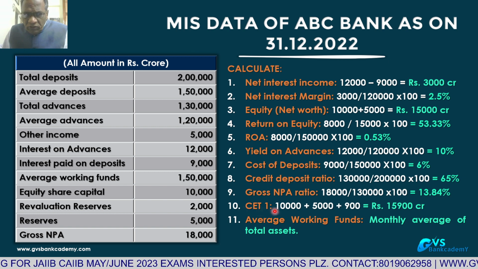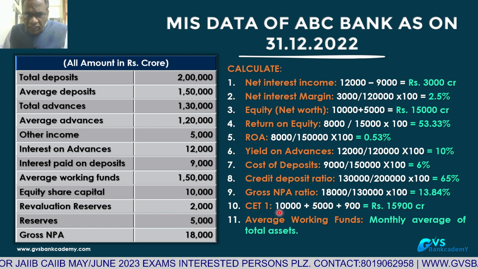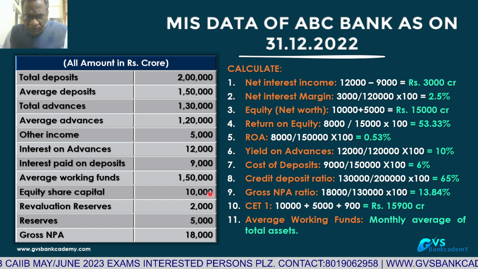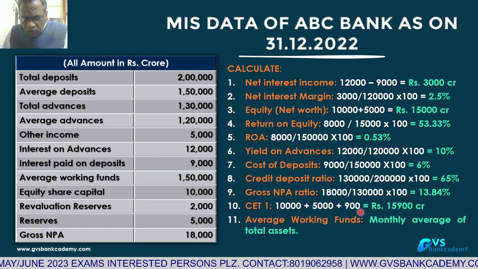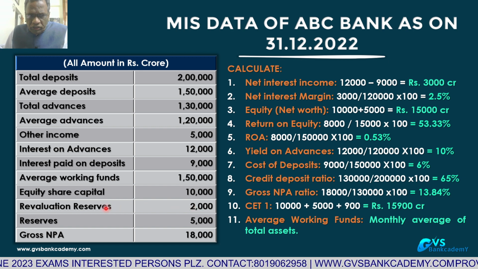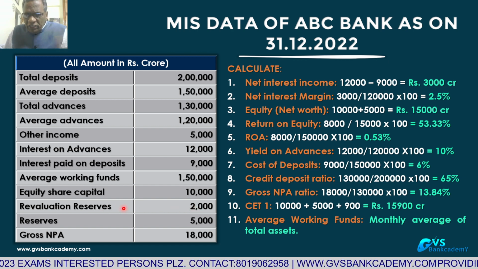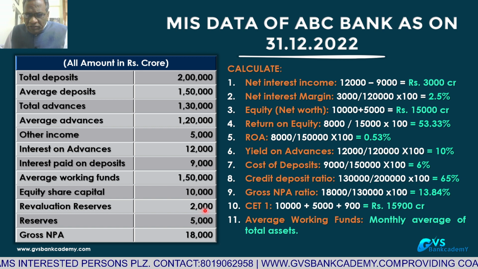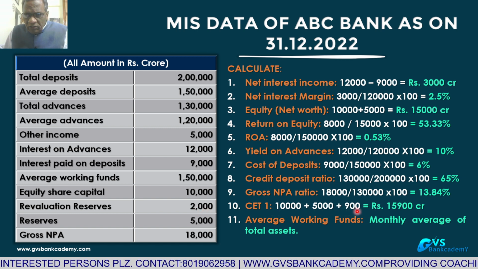So, what is the common equity tier 1 capital? 10,000 crores plus capital reserves 5,000. Here we have taken 900 only for revaluation reserves. How? 2,000 crores is the outstanding. Discount minus 55%, that is 1,100 crores. 2,000 minus 1,100, 900 crores.